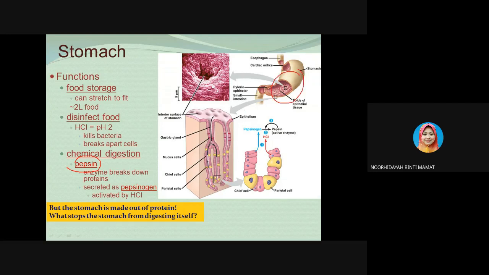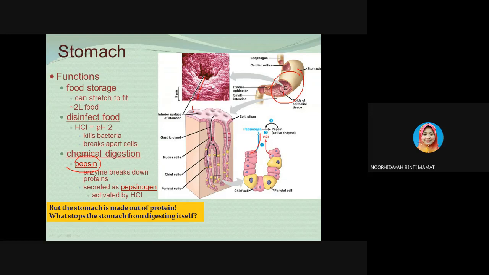This is the fold of the epithelial tissue. We have the parietal cells and we also have the chief cells. The chief cells will produce pepsinogen. Pepsinogen is actually the inactive form of pepsin.